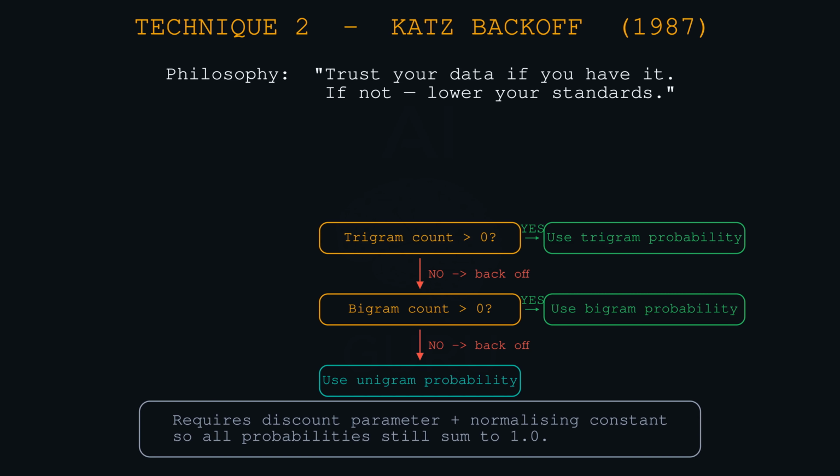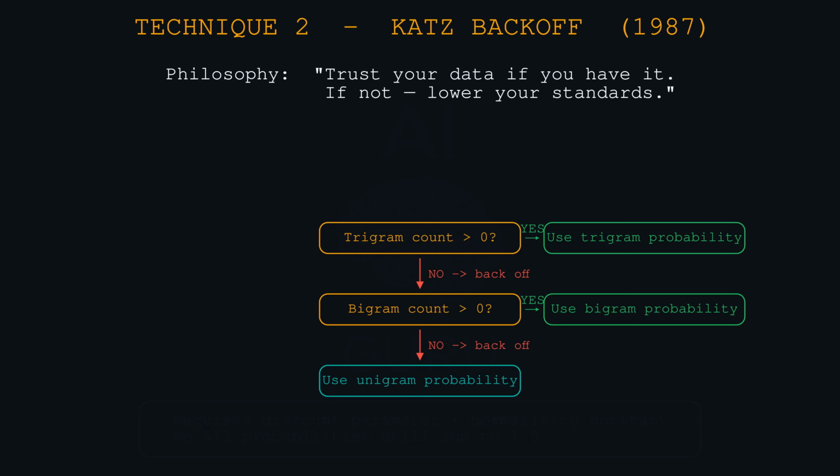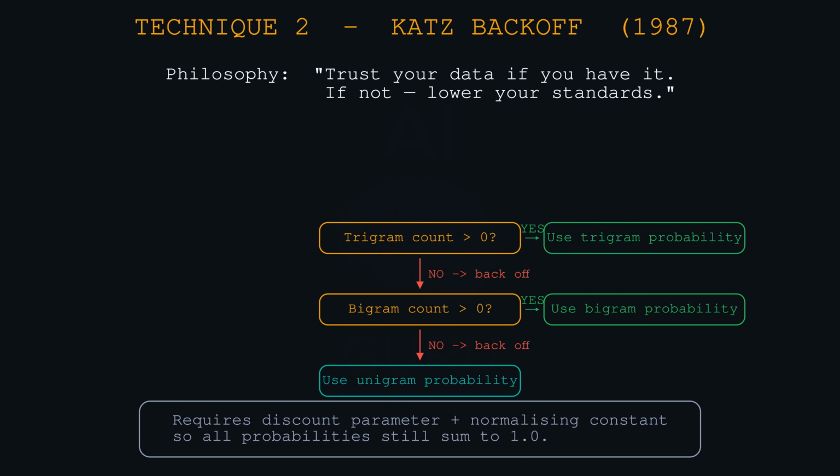Let's say we are using a trigram model. We want to predict the third word based on 2 previous words. If we have seen this trigram before, great. We use the count. But if the count is 0, we back off to a bigram. We pretend we only saw 1 previous word and check that count. And if that's 0 too, then we back off to the unigram. We just check how common the word is generally.